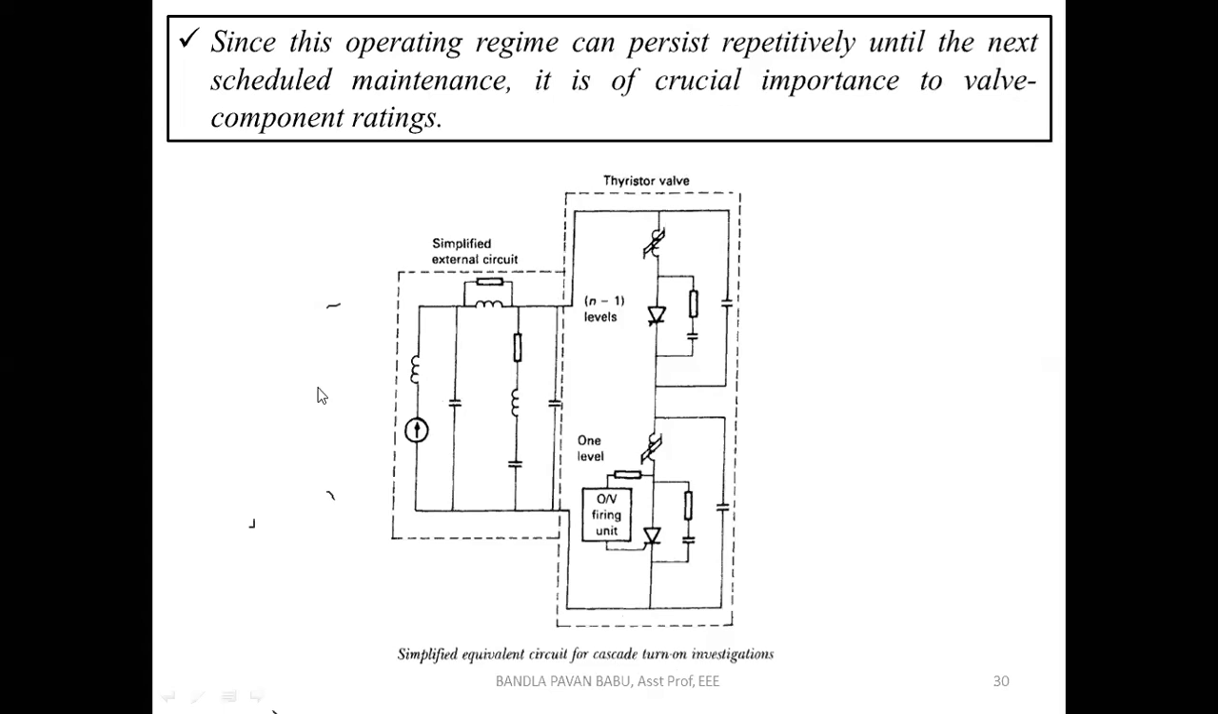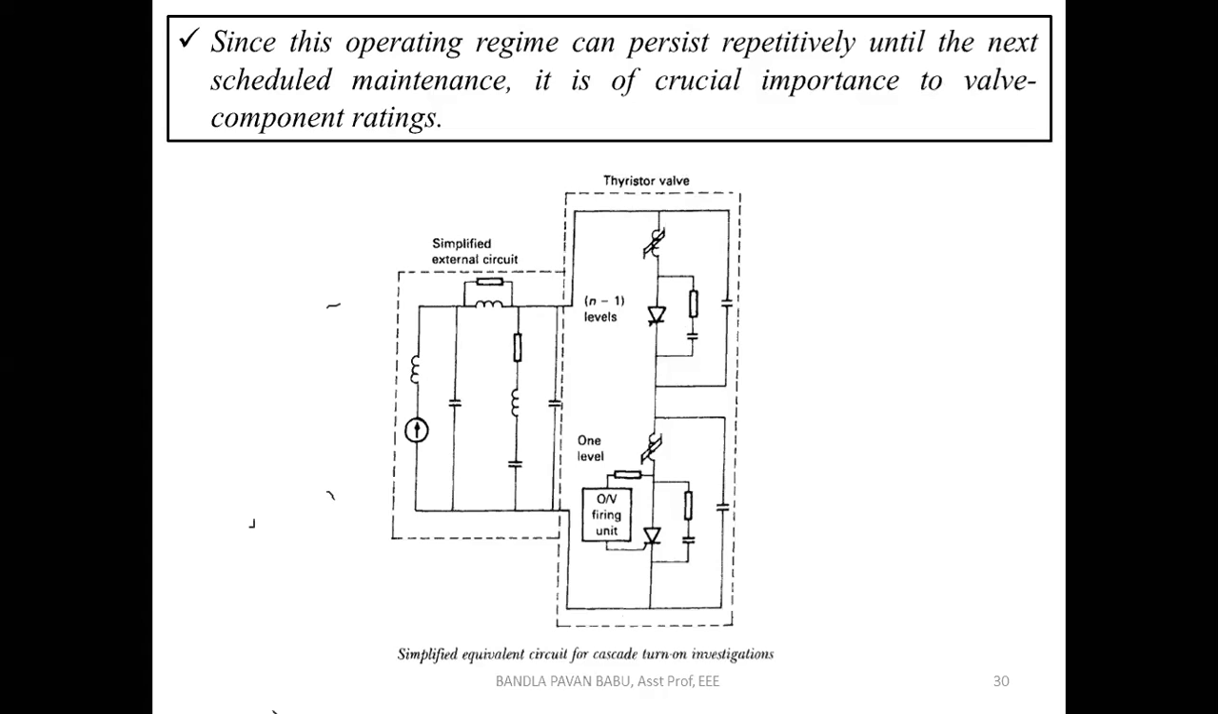So this is the thyristor unit, a simplified equivalent circuit for cascaded turn-on investigations. Investigations in the sense that, of course, in the power electronics laboratory we observe the thyristor voltage drop and the gate pulses. Is there any distortion in the gate pulses? Likewise, similar to the HVDC station, they are going to assess at each and every station. For example, there we have the valve grouping, right? In that valve grouping, they are going to assess each and every one.